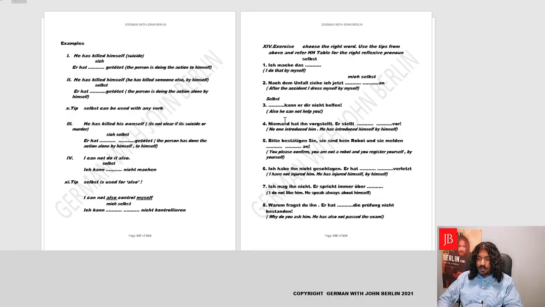Niemand hat ihn vorgestellt. Stellt dash dash vor. So no one has introduced him. He introduces himself by himself. So again, the third combination in which we had sich selbst. So sich is he does the action to himself and he does it by himself. So it's selbst. He introduces himself by himself.